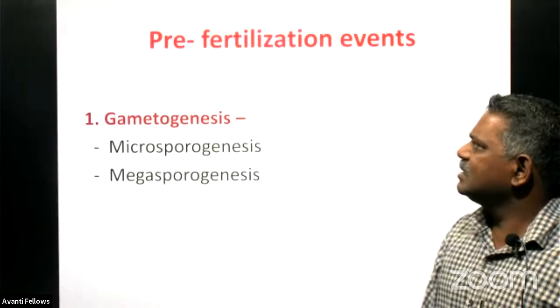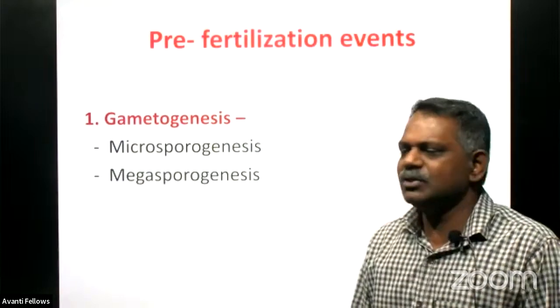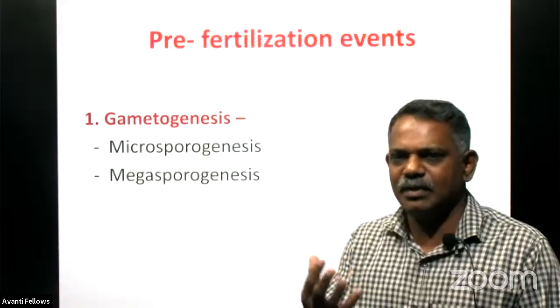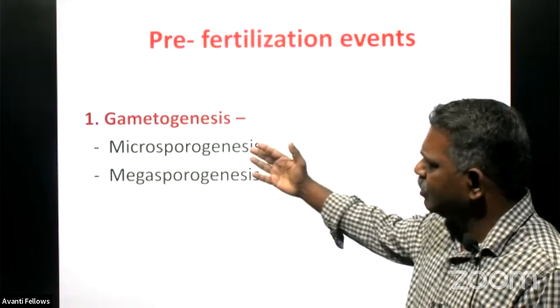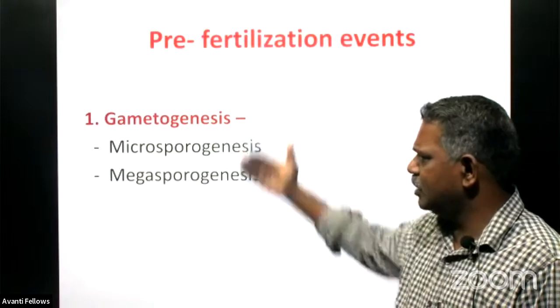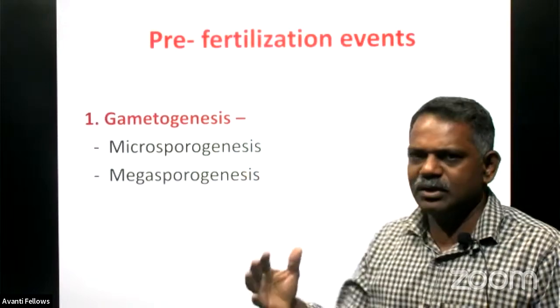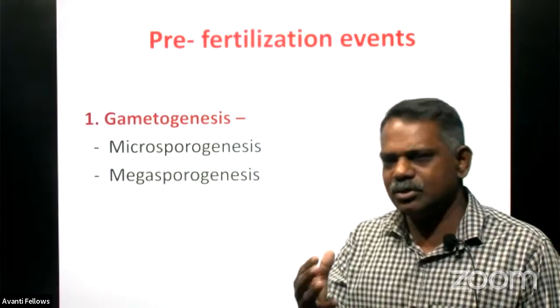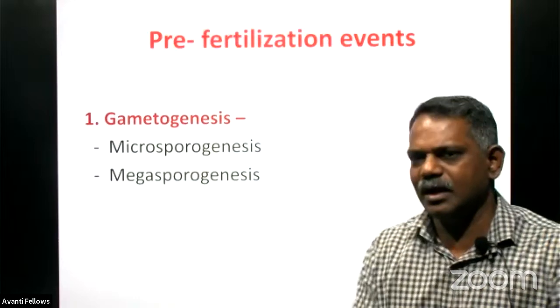Then let us see the pre-fertilization events. Pre-fertilization events means what? The events happening before fertilization, right? And it includes many aspects. One is what? The gametogenesis. Gametogenesis means what? The process to produce gametes, male gamete and female gamete.